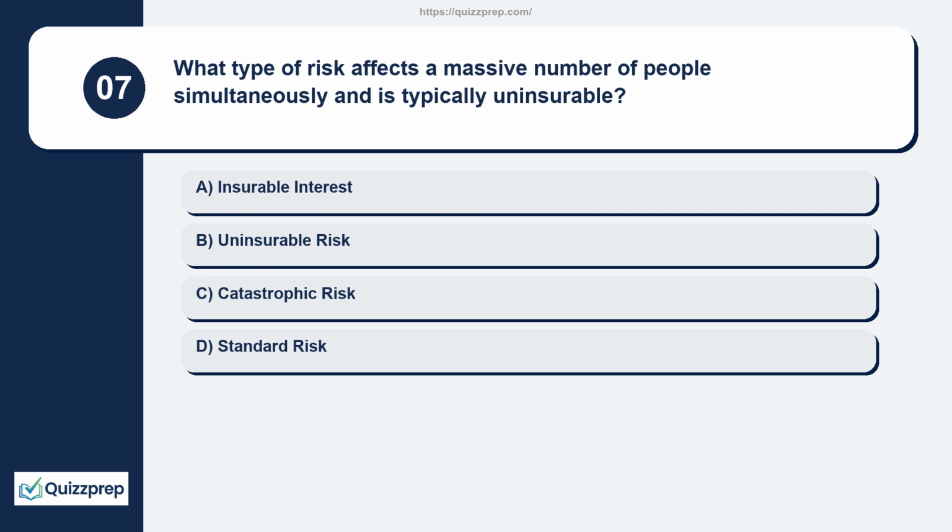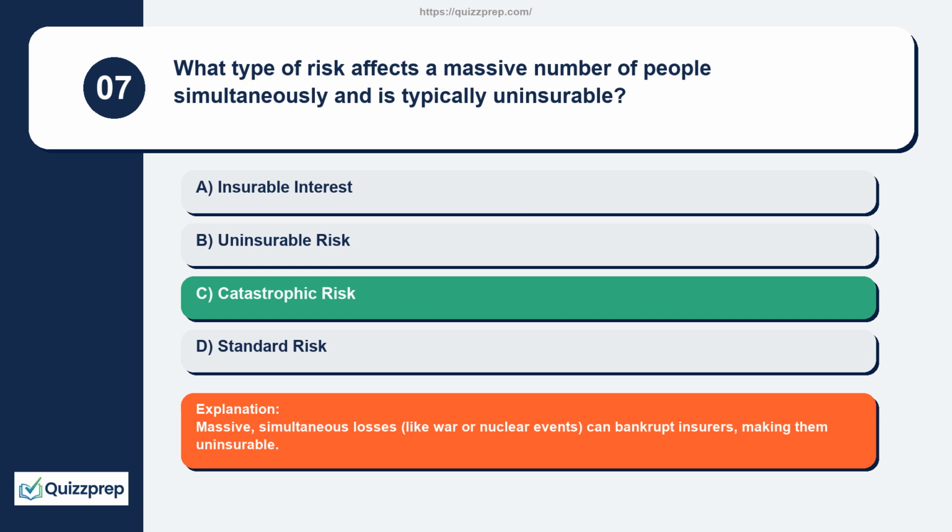Question 7. What type of risk affects a massive number of people simultaneously and is typically uninsurable? Insurable interest, uninsurable risk, catastrophic risk, standard risk. Massive, simultaneous losses, like war or nuclear events, can bankrupt insurers, making them uninsurable.